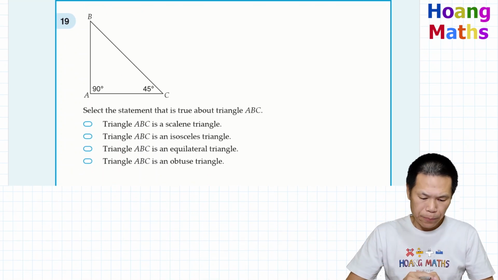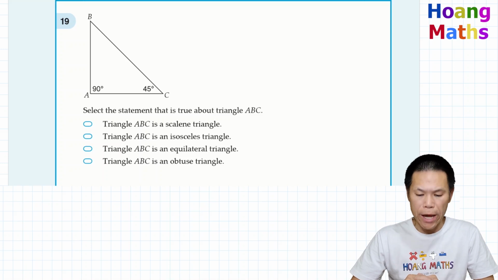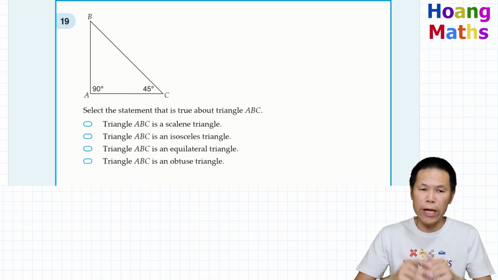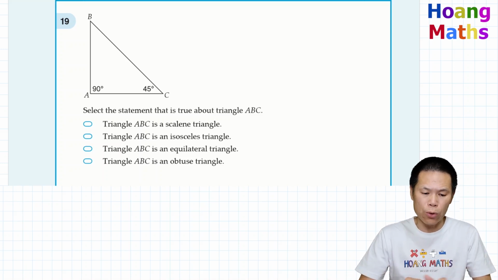Question 19. Select the statement that is true about triangle ABC. First statement: triangle ABC is a scalene triangle. A scalene triangle means all sides are different and all angles are different as well, okay?